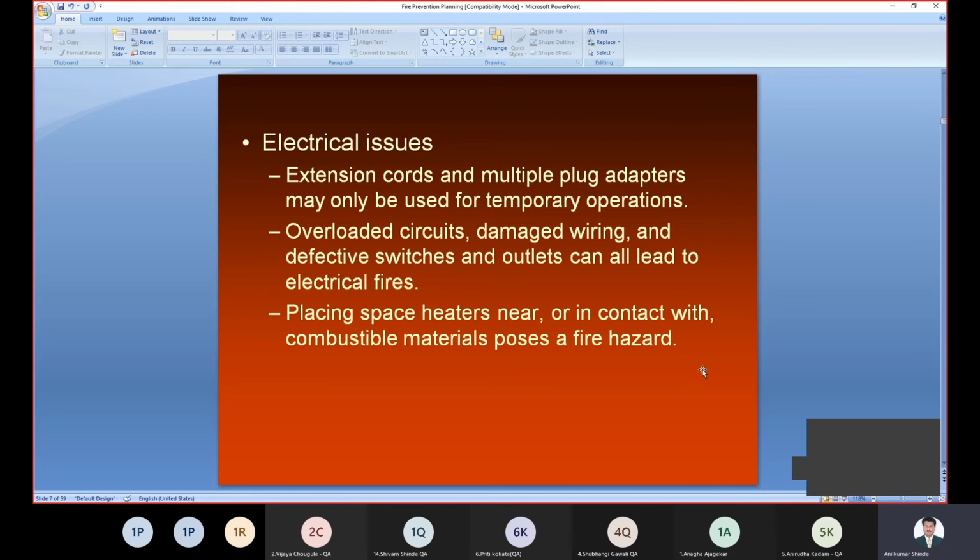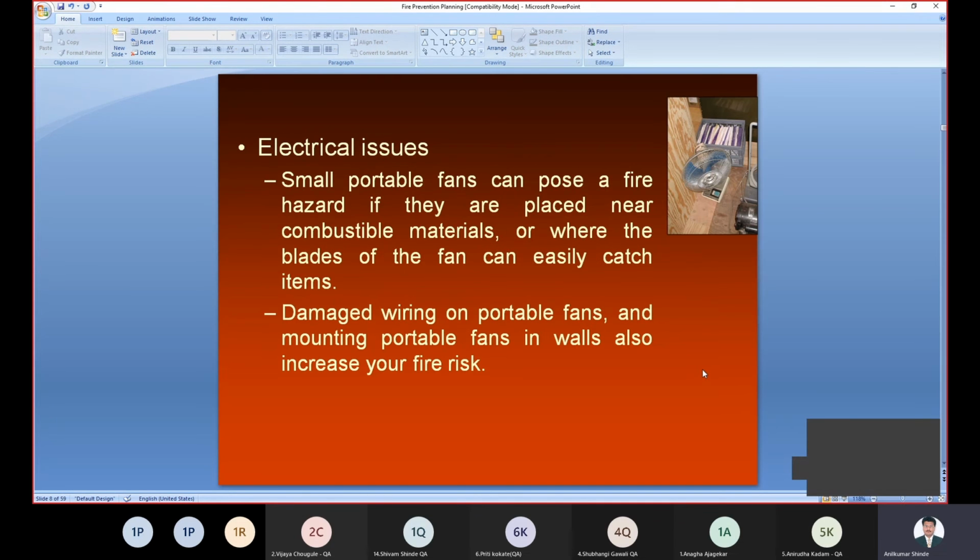Placing a heater near, or in contact with, combustion material can also pose a fire hazard. So this type of electrical material should be kept away from heat, so we can avoid the problem of fire hazards. Then there are some other electrical issues. A small portable fan can pose a fire hazard. If I keep a small portable fan near fire hazard material or combustible material, it may cause a fire also.